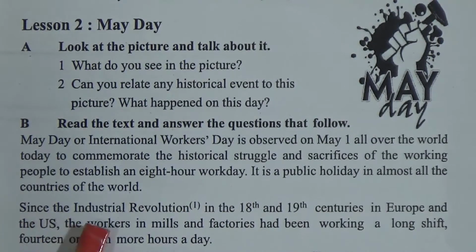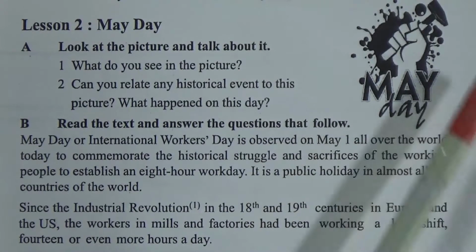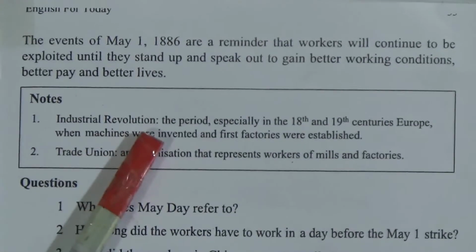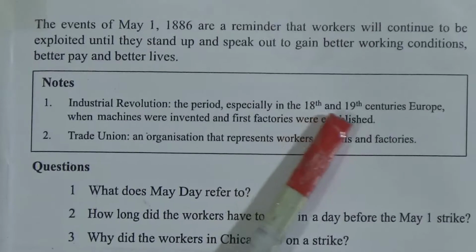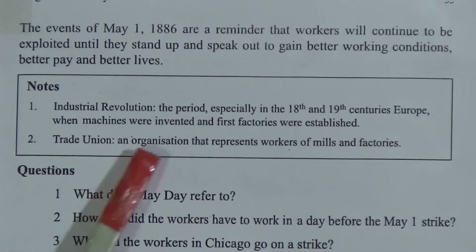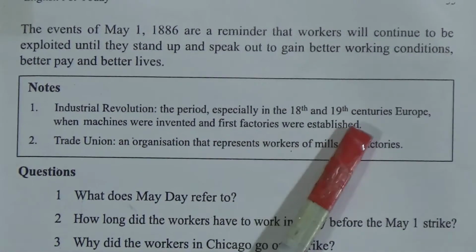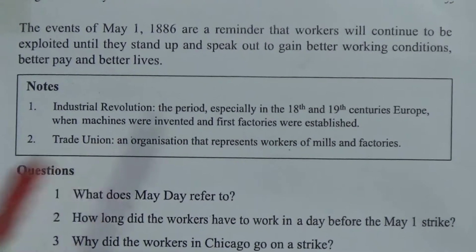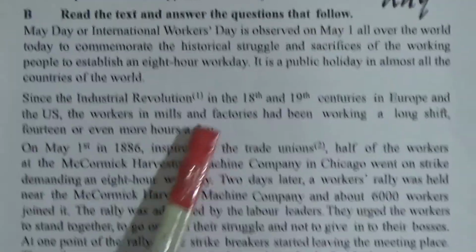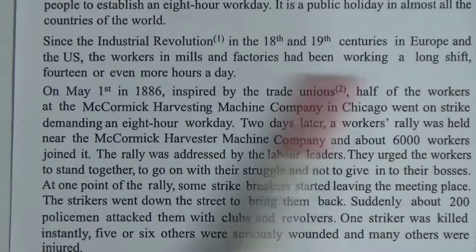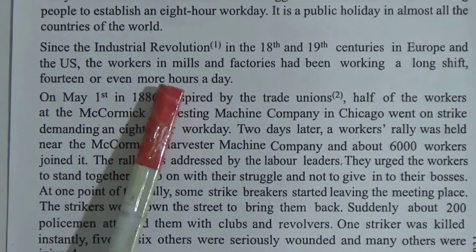Okay. Since the Industrial Revolution, now look, there is a note. You can go to the next page, page number 35. There is a note. Now look, Industrial Revolution. What is Industrial Revolution? The period, especially in the 18th and 19th centuries in Europe, when machines were invented and first factories were established. So during the Industrial Revolution in the 18th and 19th centuries in Europe and the US, the workers in mills and factories had been working long shifts, 14 or even more hours a day.